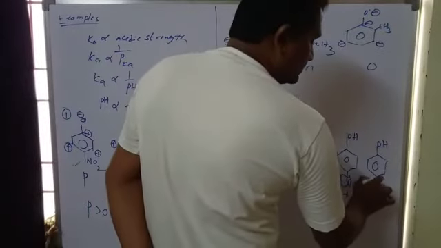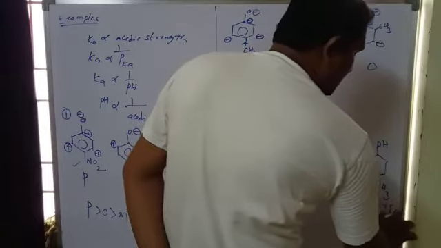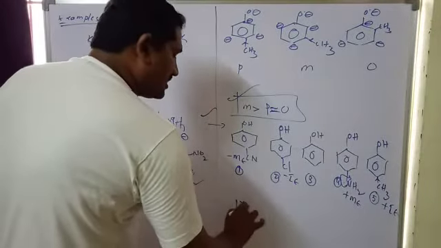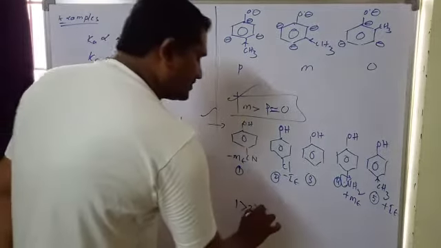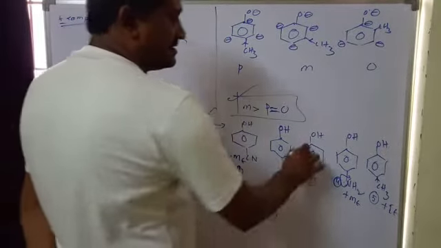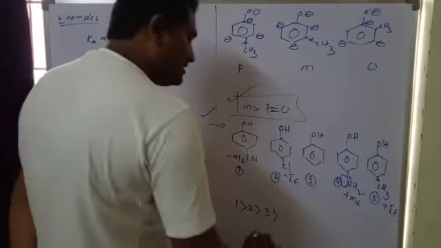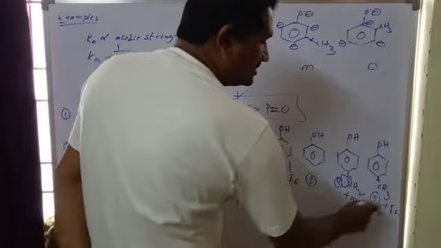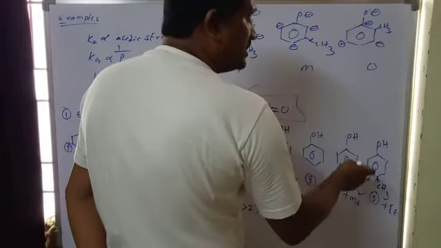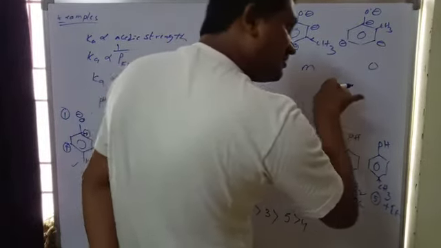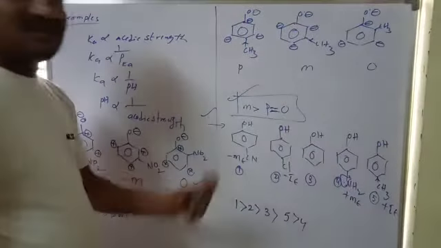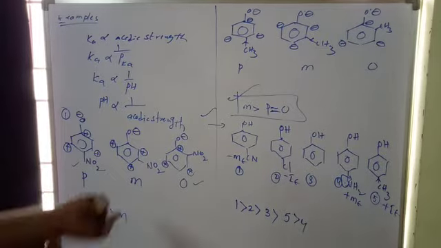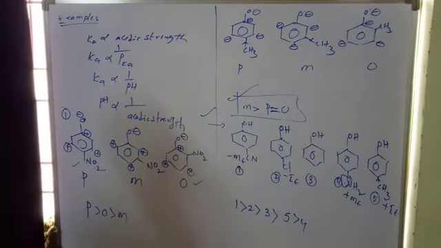Now this is plus inductive or hyperconjugation. So if you see the order, 1 is more acidic than 2, then 3 is the standard. These are electron donating. Then after that 5, then 4, because one donates slowly and the other donates fast. If donation increases, acidic strength decreases fast. So this is the acidic strength comparison for phenols containing various substituents.